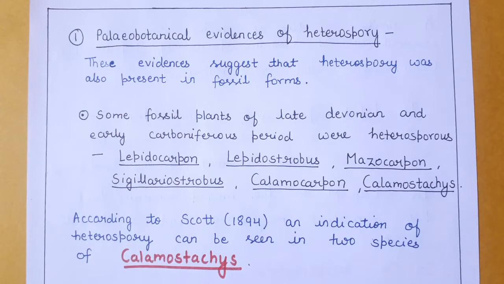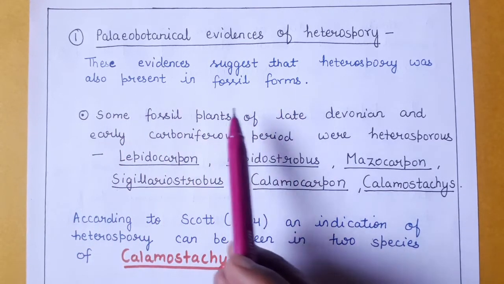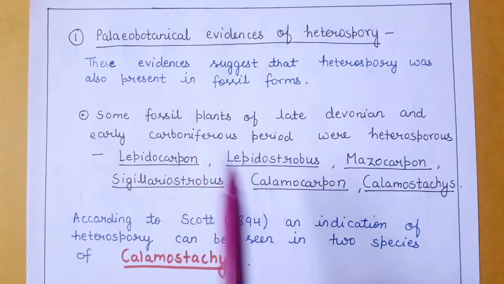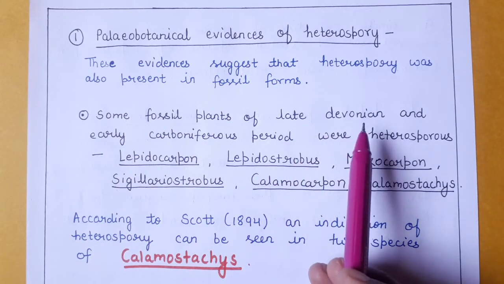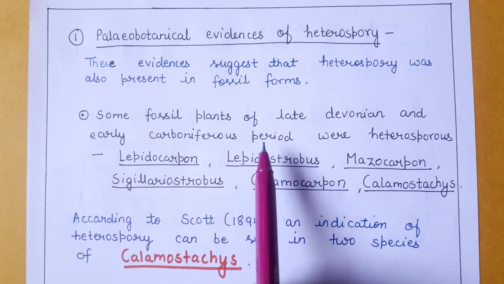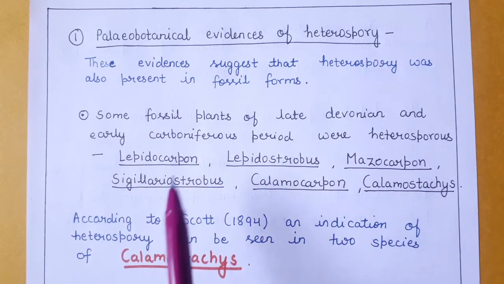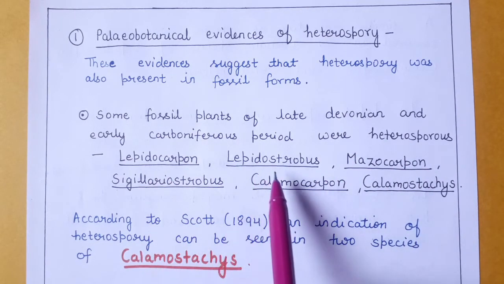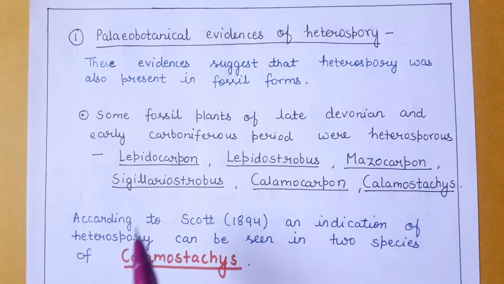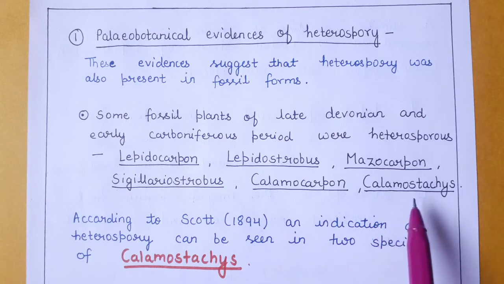The above interpretation was supported by some studies, and now we will discuss those studies. The first study here is paleobotanical evidences of heterospory. In the paleobotanical evidences we will study fossil plants. These evidences suggest that heterospory was present in fossil forms also. Some of the fossil plants of the late Devonian period and early Carboniferous period were heterosporous. These were Lepidocarpon, Lepidostrobus, Mesocarpon, Sigillariostrobus, Calamocarpon and Calamostachys.